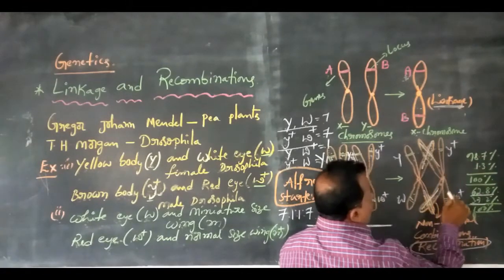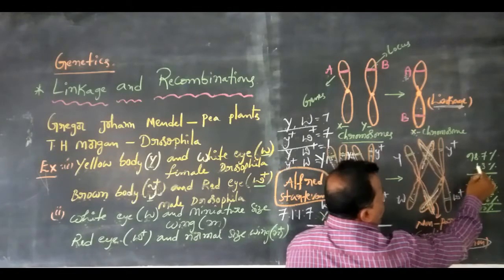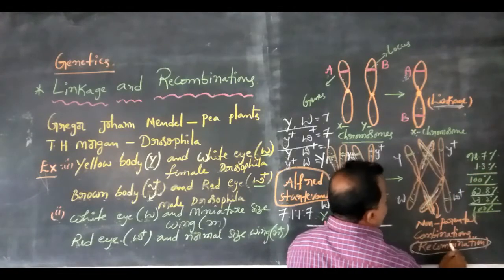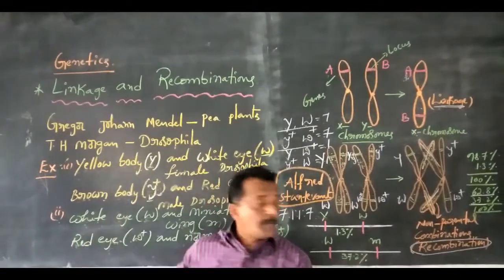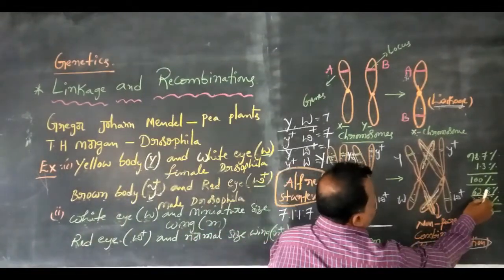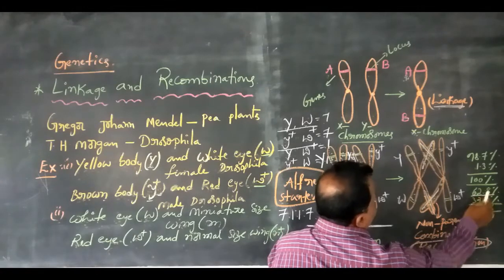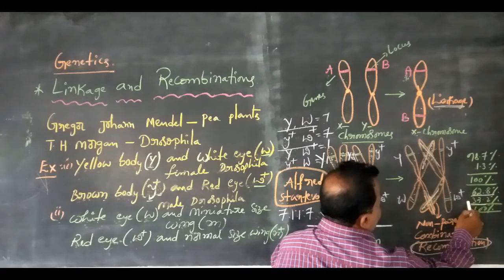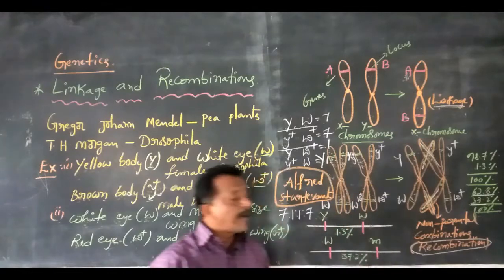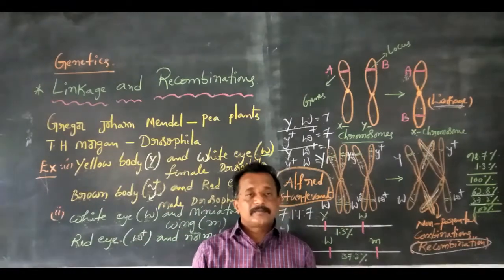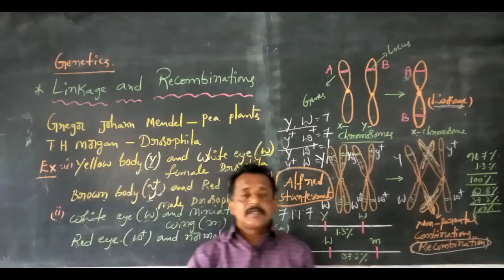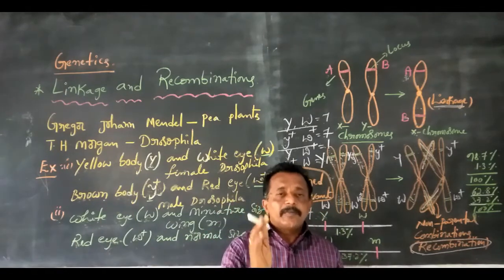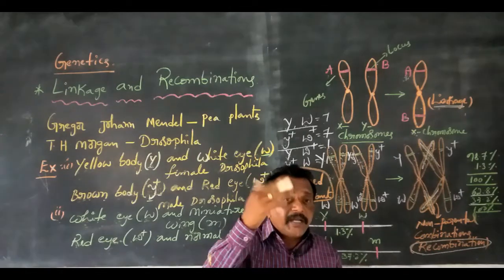In the crossing over of cross A, 98.7% parental combinations would appear and 1.3% recombinations. In cross B, parental combinations would appear at 62.8% and non-parental combinations or recombinations at 37.2%. First we discuss cross A. In cross A, recombinations are very low, but parental combinations are very high.